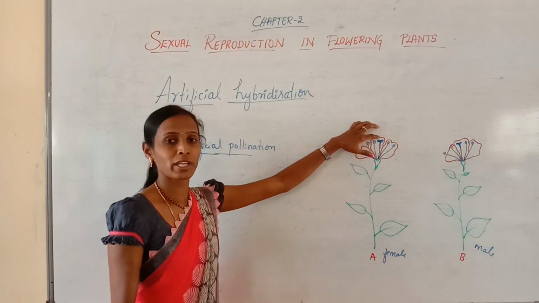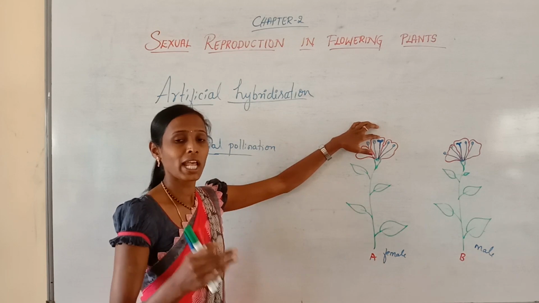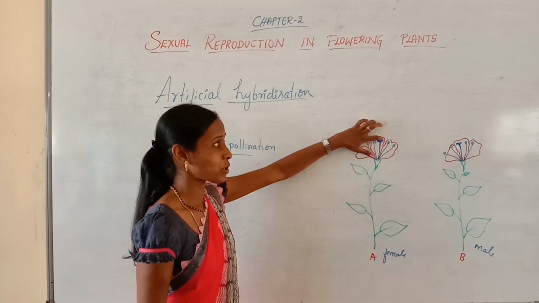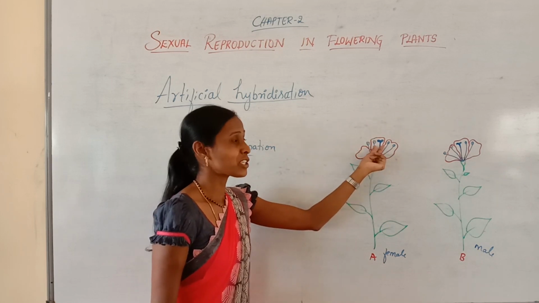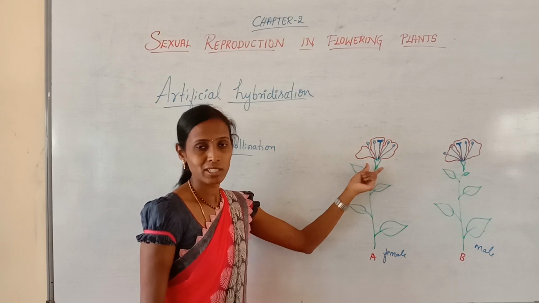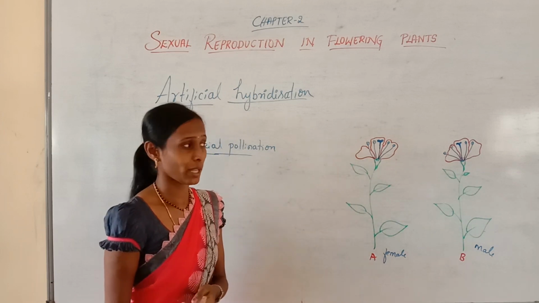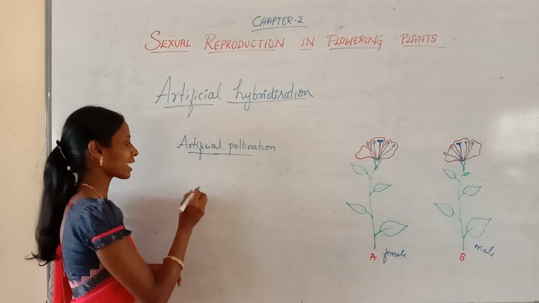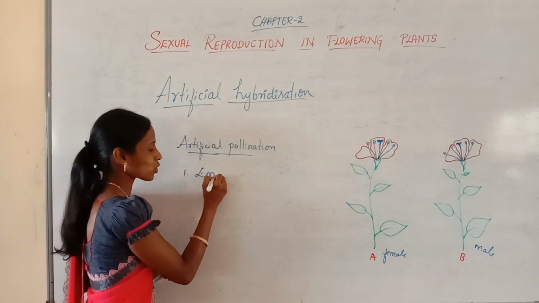During pollination, the wind can carry pollen grains, and water can carry pollen grains, so all those pollen grains could deposit on the stigma. So the desired stigma should be protected from contamination, that is, from unwanted pollen grains. This can be achieved by two important techniques. One is called emasculation.